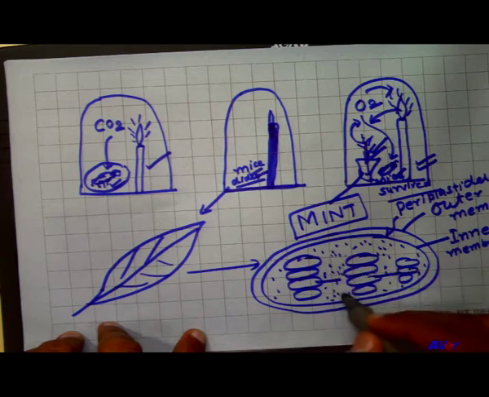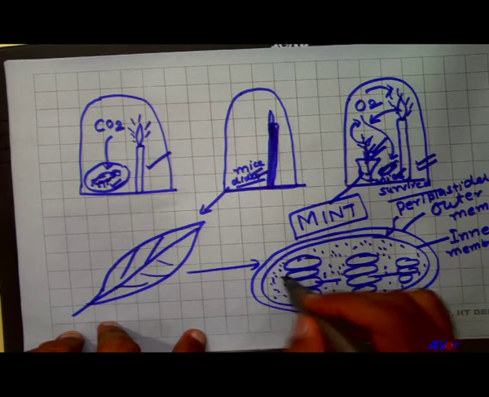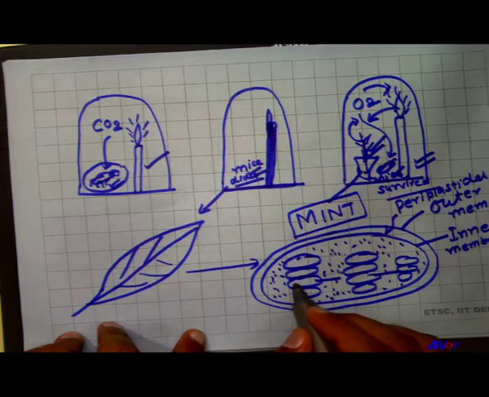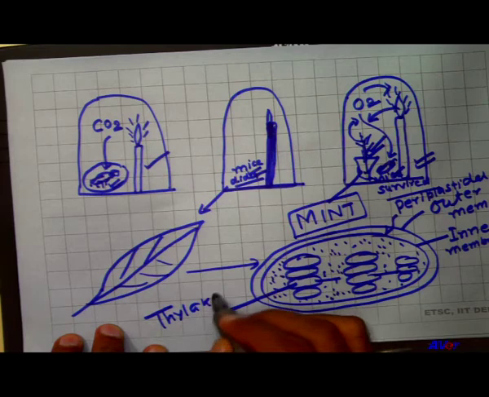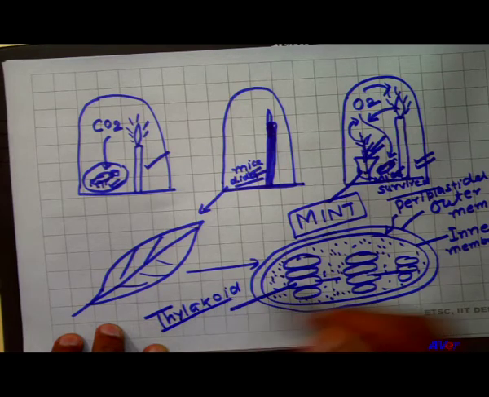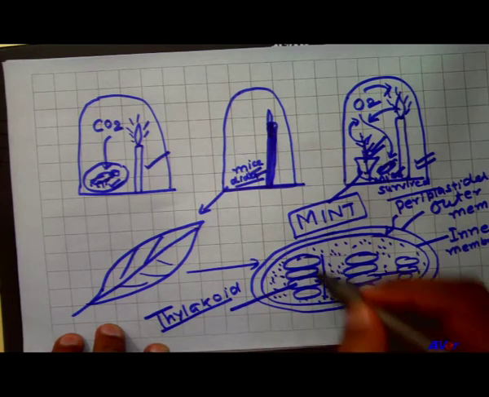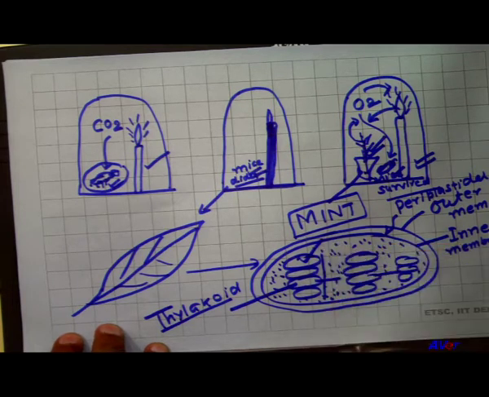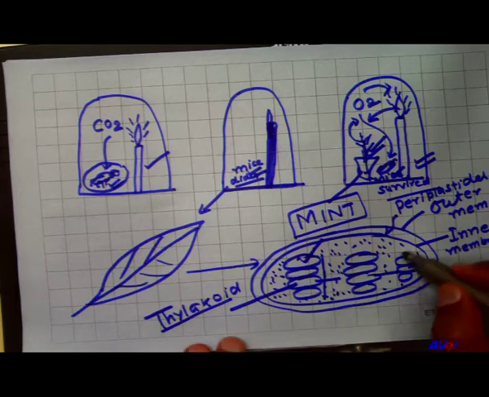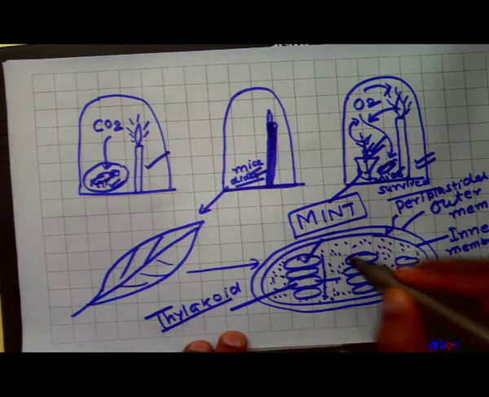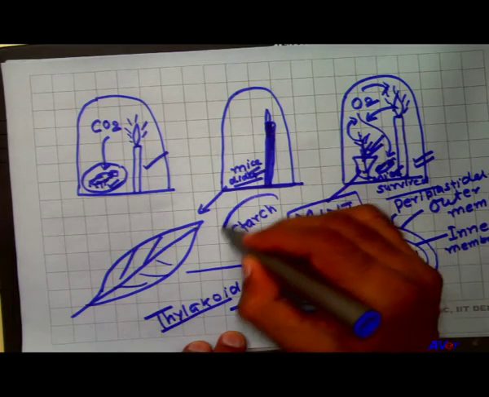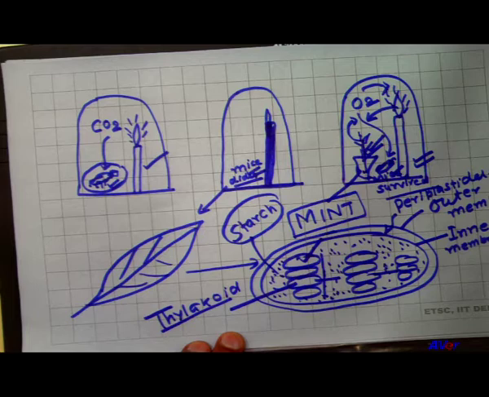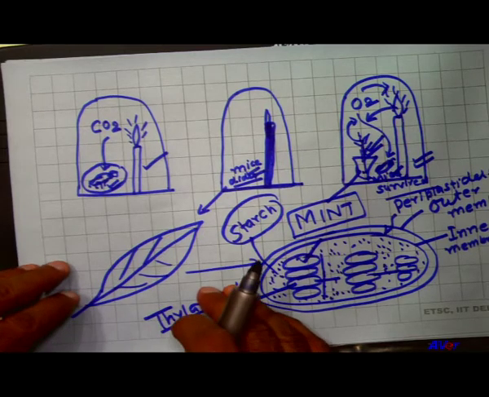where one part of photosynthesis, that is the dark reaction, takes place. This one is a thylakoid, and the group of thylakoids forms the granum, where the light reaction takes place. According to Julius Sachs, he found that after photosynthesis starch was present. So finally, he concluded that during photosynthesis starch is formed.